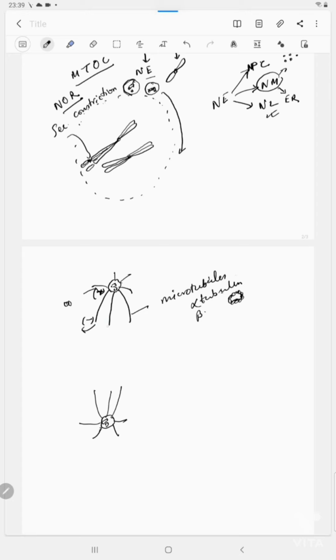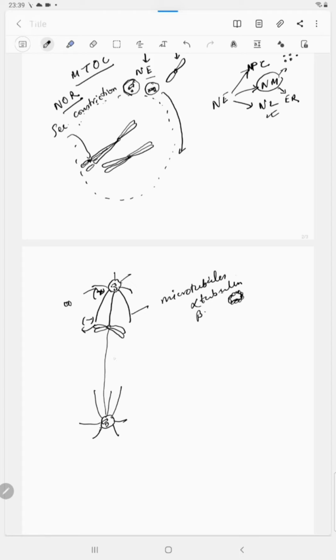Say this is the chromosome that has bound to this particular spindle. It will also associate with another spindle coming from the opposite pole. Otherwise, the process is not completed.